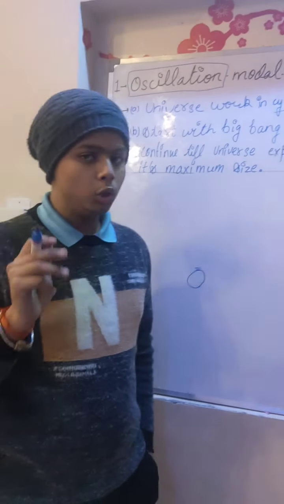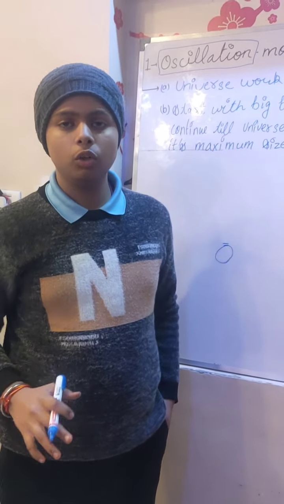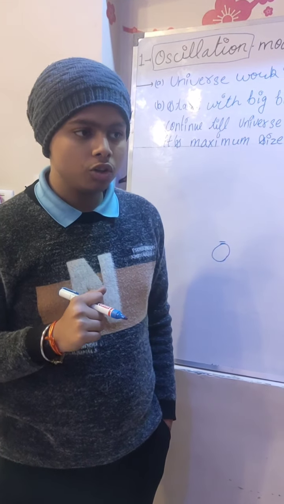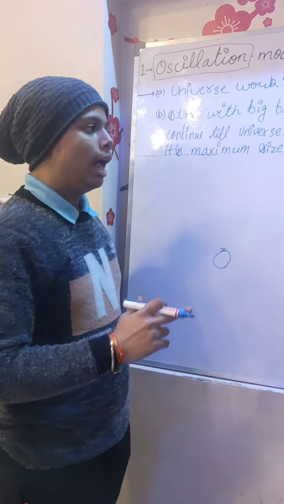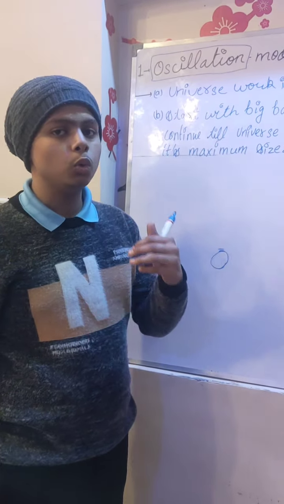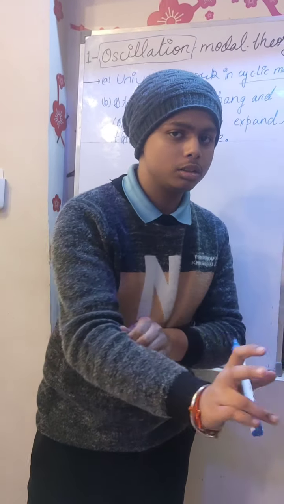The next point is that it starts with the Big Bang theory. If you haven't watched the video on the Big Bang theory, you must watch that video. I've explained everything in that video, and let me explain in a few words.